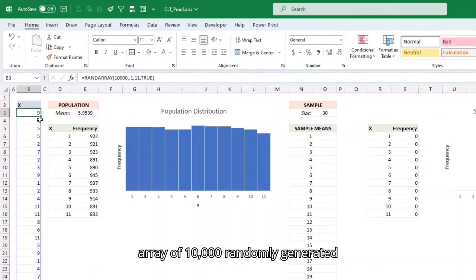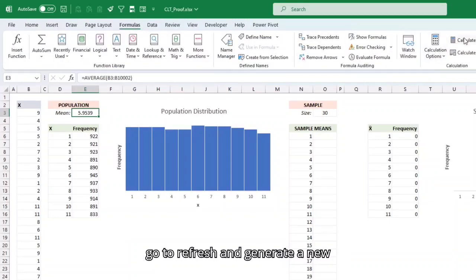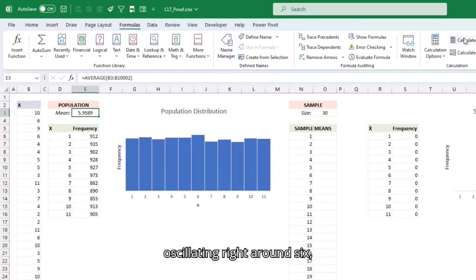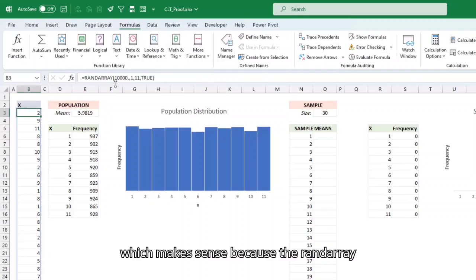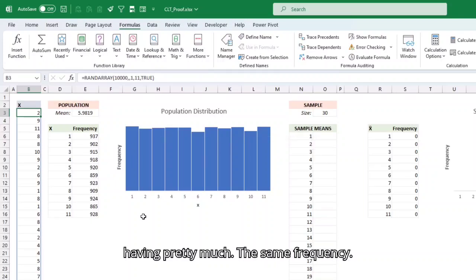This is an array of 10,000 randomly generated numbers between 1 and 11. That's going to be our population, which makes our population mean 5.95 in this case, but if I go to refresh and generate a new population, you'll see that it'll stay oscillating right around 6, which makes sense because the randarray function generates random numbers from a uniform distribution. And if we look at the distribution of our population, we can confirm that with all the numbers having pretty much the same frequency. Key takeaway here though, this is not a normally distributed population.